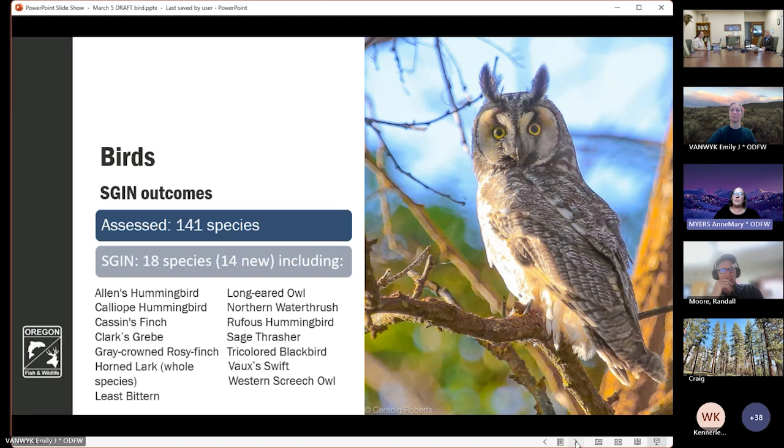15 species have been newly proposed as species of greatest information need, such as Vaux's swift and long-eared owl. As an example of information needs, take hummingbirds. Common methods for monitoring population trends, such as the breeding bird survey, don't work that well for hummingbirds. Identifying these gaps and being more thoughtful about survey methodology for hummingbirds will help us to fill critical information needs.